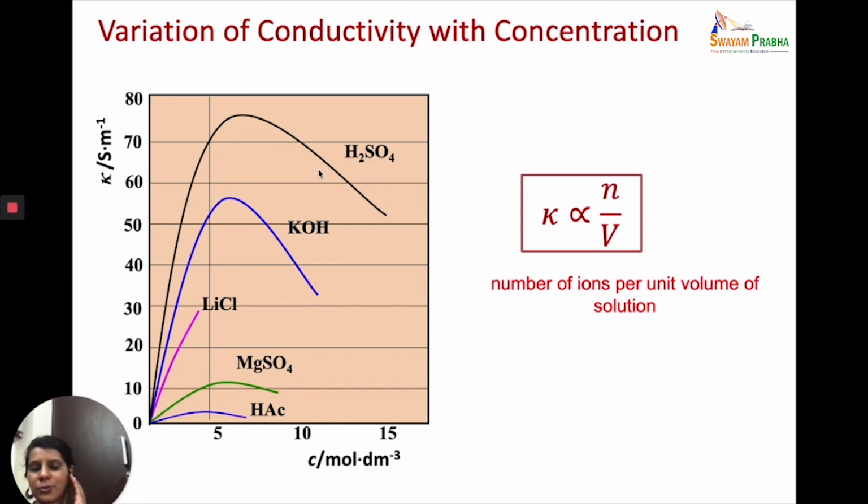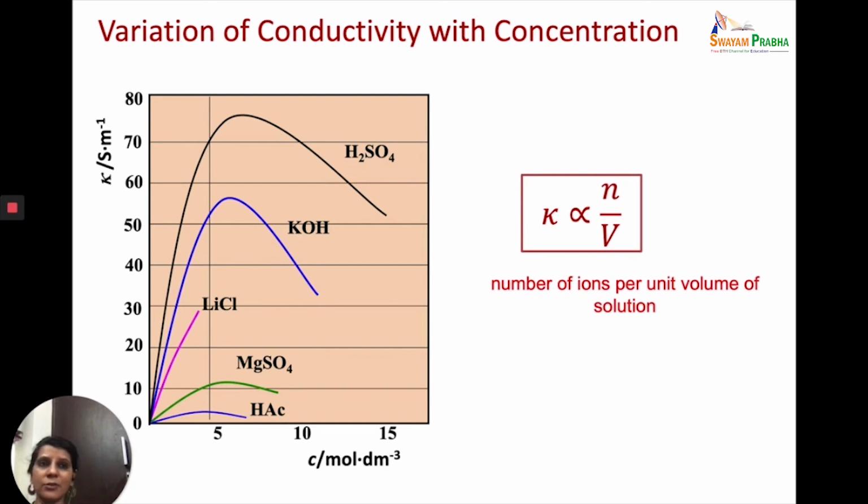So what does it show? It shows that as you move from a weaker electrolyte to a stronger electrolyte, the value of conductivity changes because the number of ions produced from a strong electrolyte will be more than from a weak electrolyte.